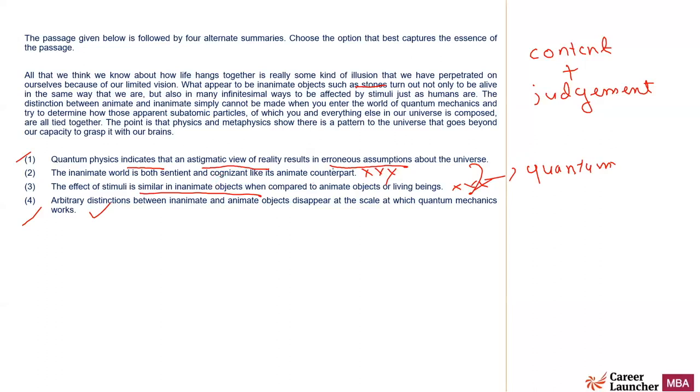So the problem here is the words erroneous assumption, and it is not that quantum physics is indicating that the entire thing is wrong. What the passage talks about is that because of our limited vision, we are not able to see it. But when we go down to the level of quantum physics, the things are different, right? So a better choice is option number 4. It's a more balanced choice.